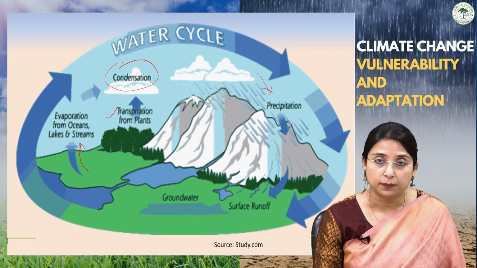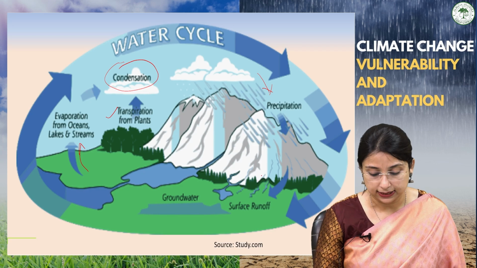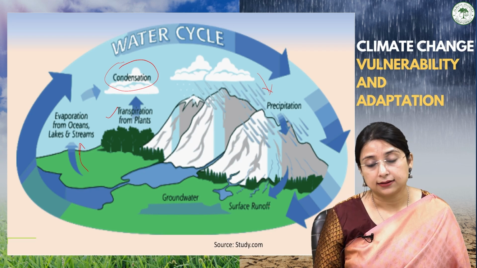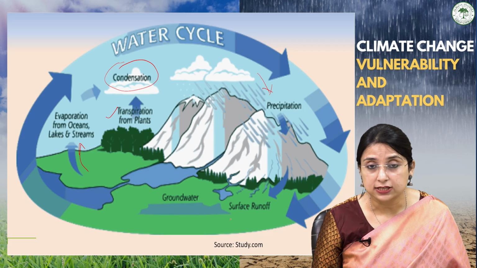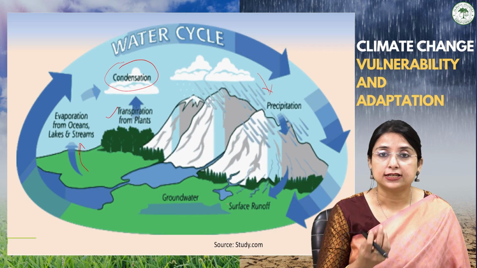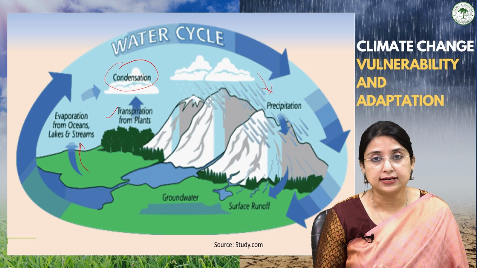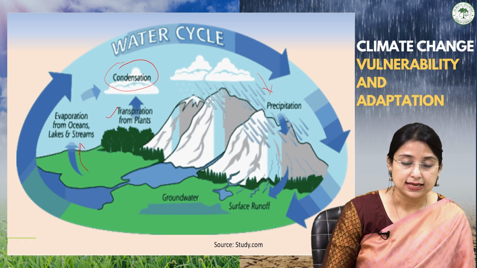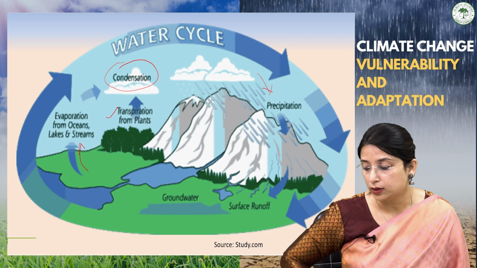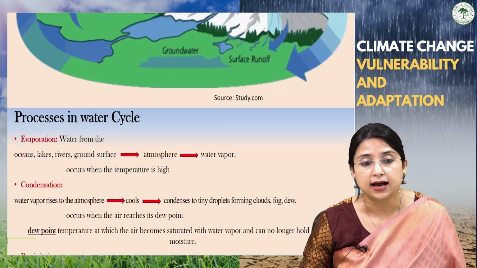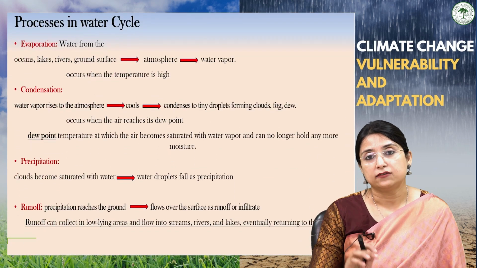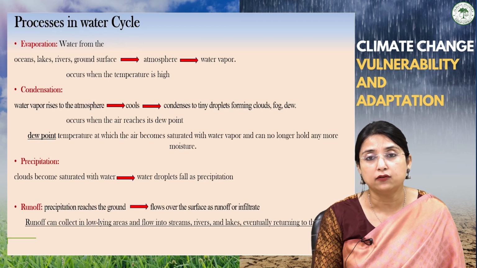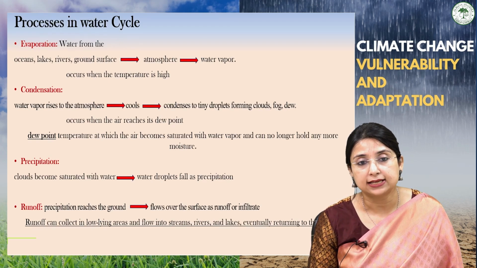When this water or precipitation is received by the earth, some of the water goes as surface runoff, and some of the water infiltrates, percolates and goes as groundwater. So thus it completes a whole water cycle, that is known as the hydrological cycle. There are different processes I have talked about, like evaporation, condensation, precipitation and runoff, which complete the hydrological cycle.